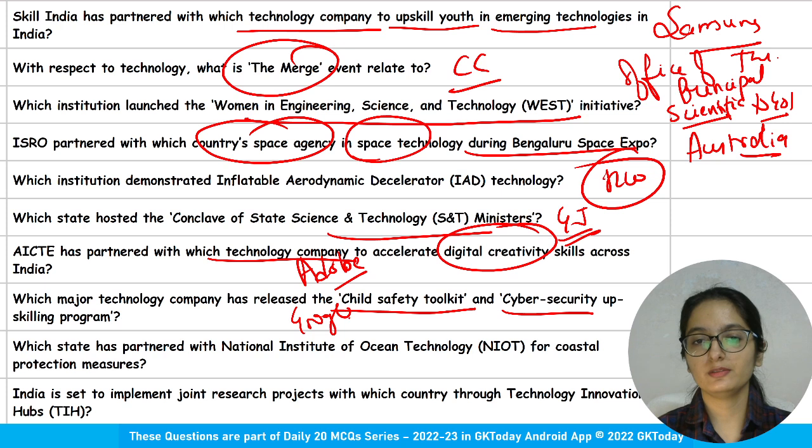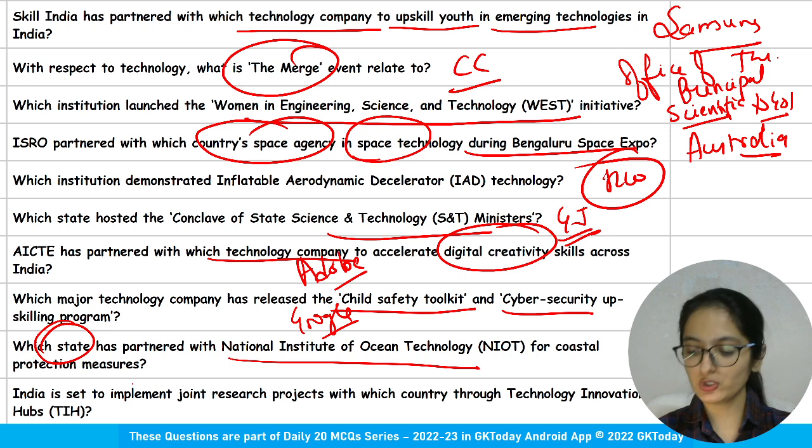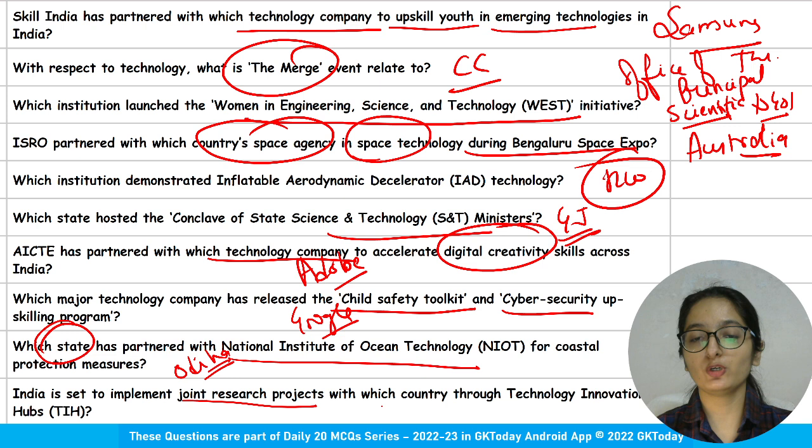Google. Which state, name of the state you have to tell, has partnered with National Institute of Ocean Technology for coastal protection measures? Odisha. And the last question for this particular set is, India is set to implement a joint research project with which country through technology innovation hubs?